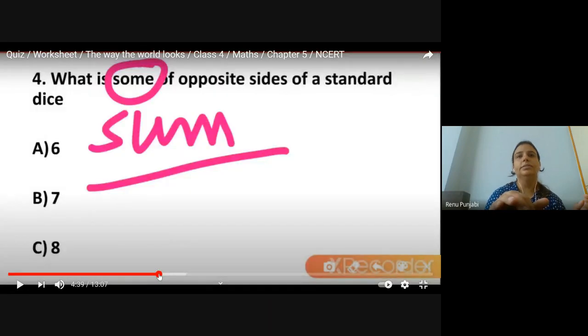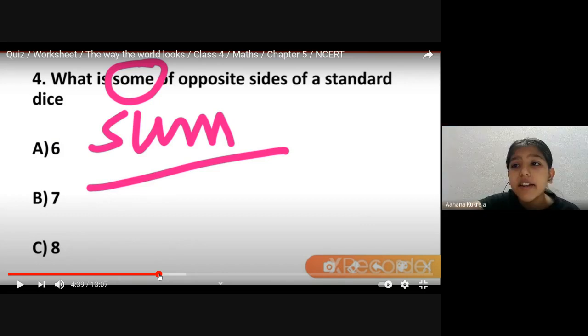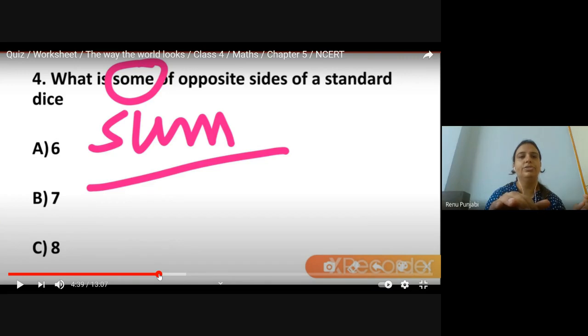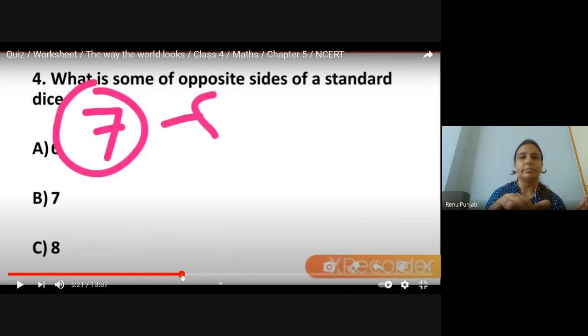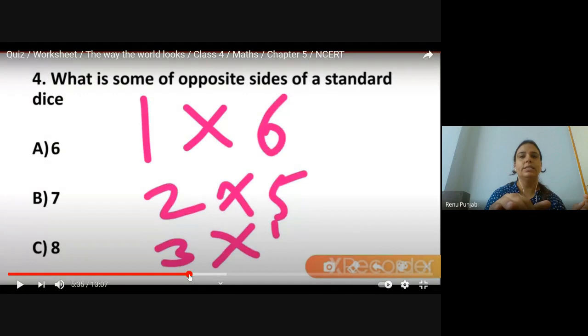Ahana. Ahana, yes. What is the sum of opposite side of a standard dice? Opposite side. Ma'am, 7. Just now we have done. You should be quick in the answer. Thank you. 7 is the sum of the opposite side of a standard dice. Go to the next sum.